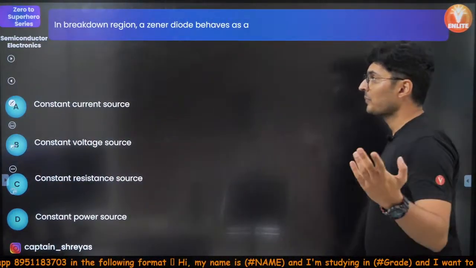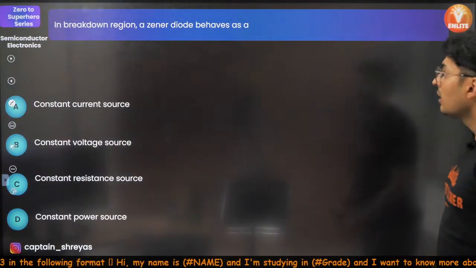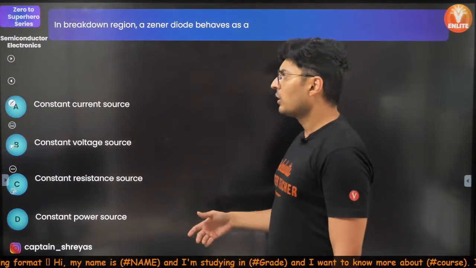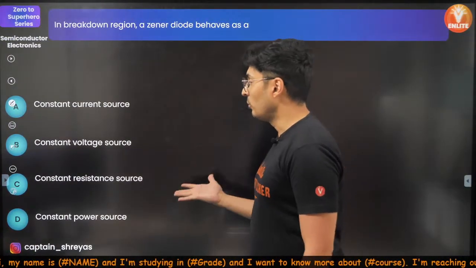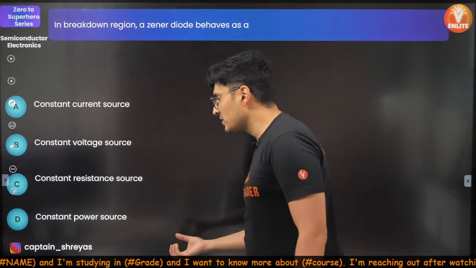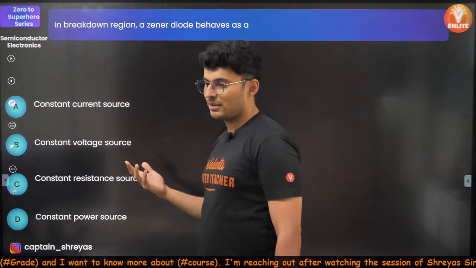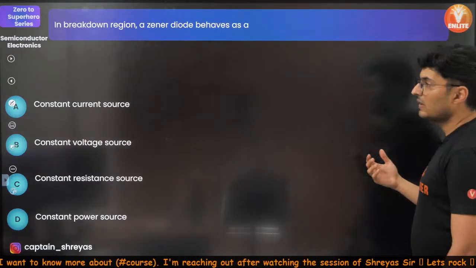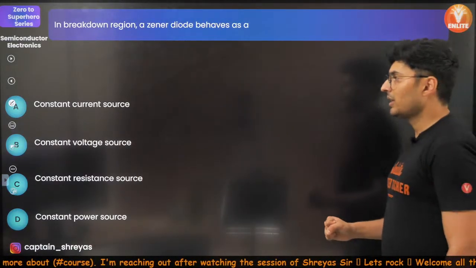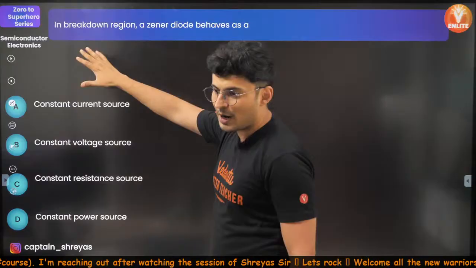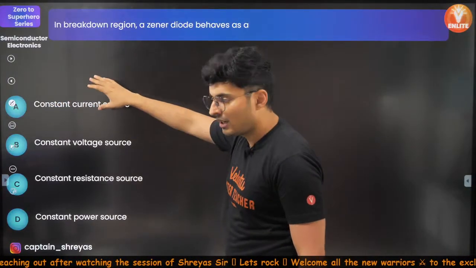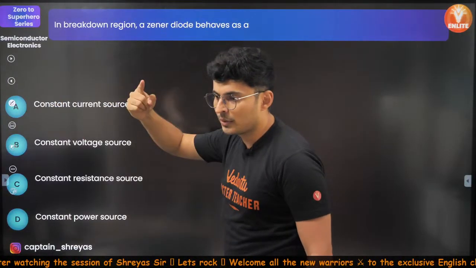In the breakdown region, a Zener diode behaves like a constant current source, constant voltage source, constant resistance source, or constant power source. Come on, my warriors. Come on. What does a Zener diode behave like? E for Bombay? Hey, very good.